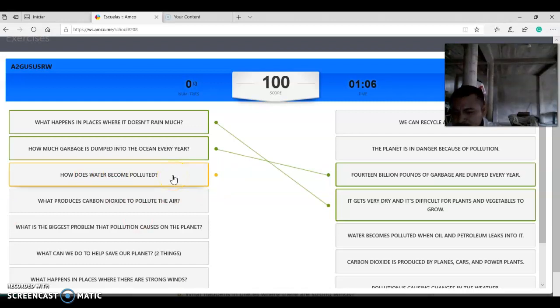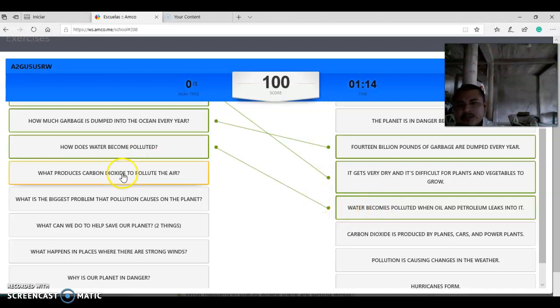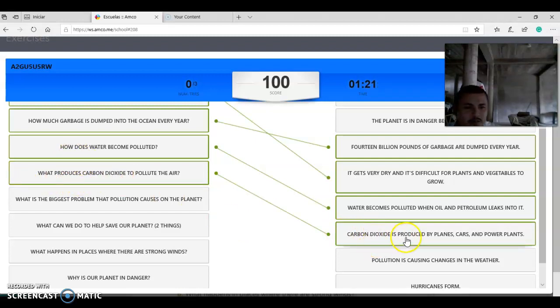How does the water become polluted? What do you think? Okay, so water becomes polluted when it, and this one, let's see. I'm going to make a mistake. What do you think it is, this? What produces carbon? This one. And what is the biggest problem that pollution causes on the planet? What do you think?